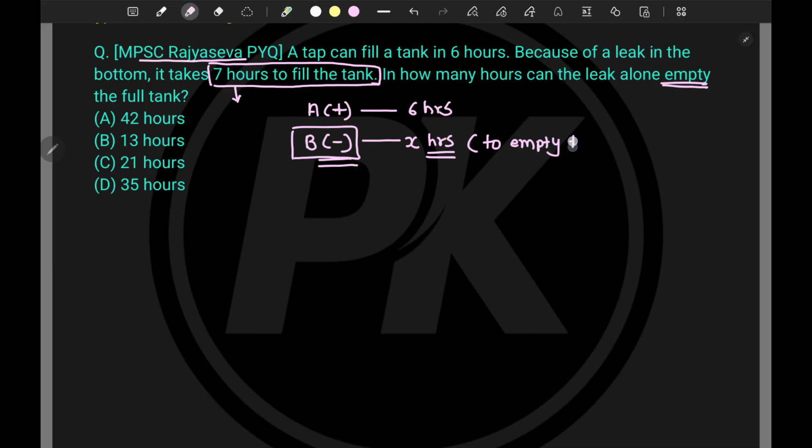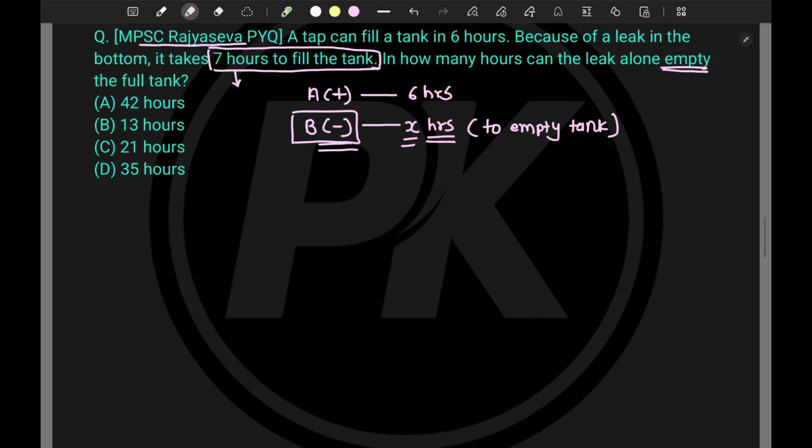Why am I writing this? Because this is very, very important. If we are getting the value of X, that will directly be our answer, right? But sometimes we assume something and what is asked in the examination is different. So at that time we need to understand what exactly is asked instead of taking the wrong option. So these two are clear. Now tell me, A is doing the work in 6 hours, right? And B is doing it in X hours, right?